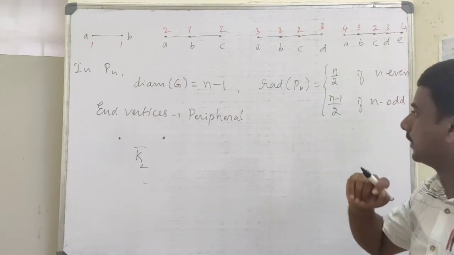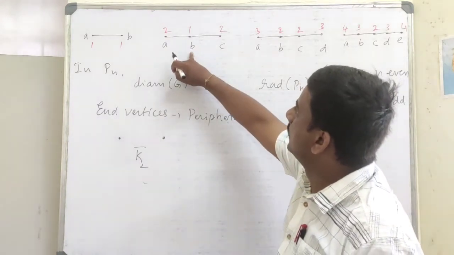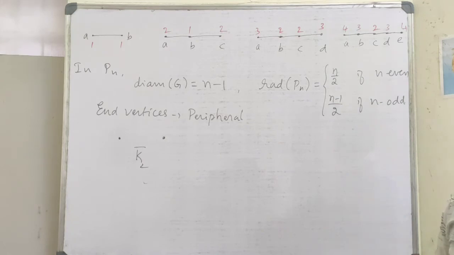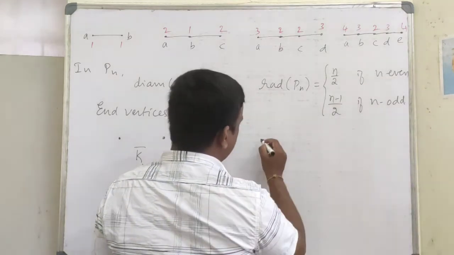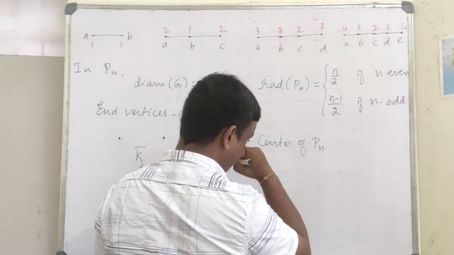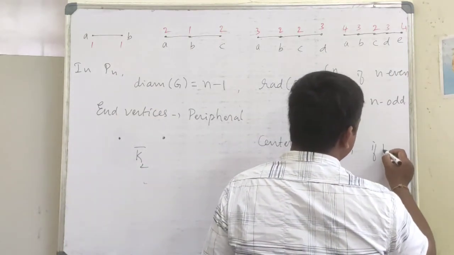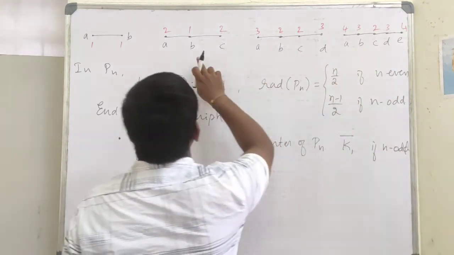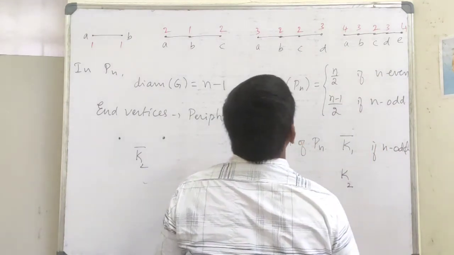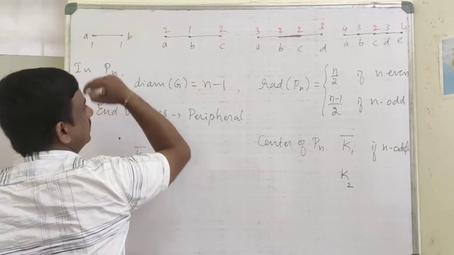Now I have to look into the center vertices. Here the center is B and C in P4, and again here only C in P5. So center of Pn will be K1 if n odd; if n odd, you get only one vertex. K2 if n even, you get K2.